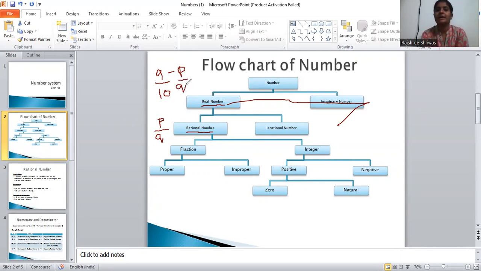Okay. Now, irrational number means what? Irrational number is not a rational number. It means it is not in the form of P by Q.